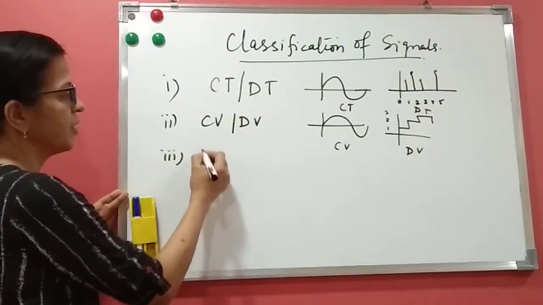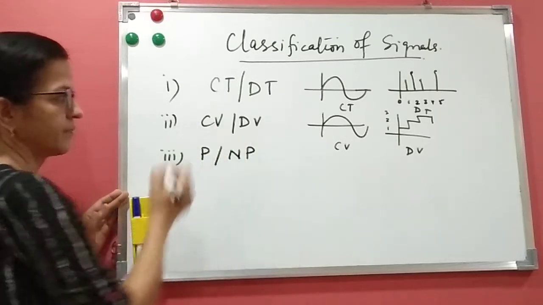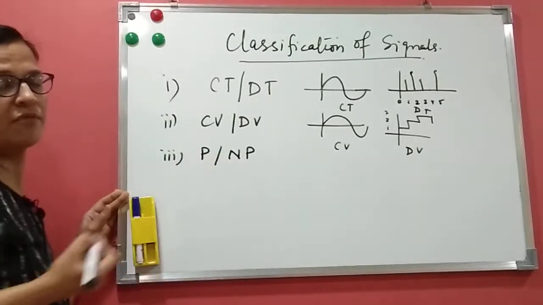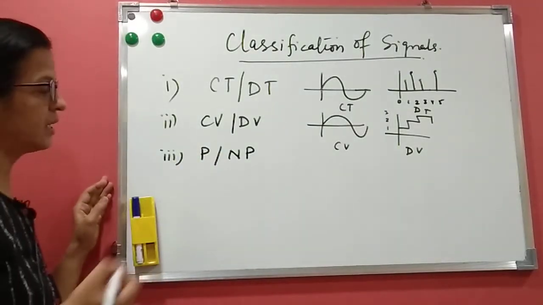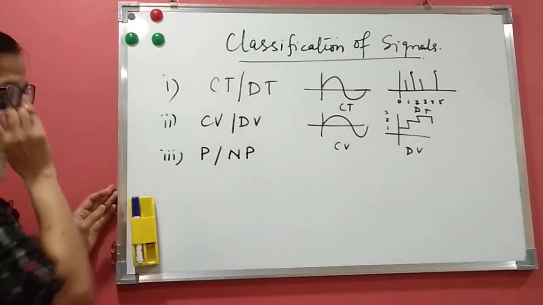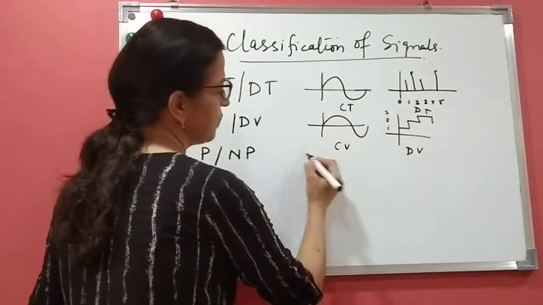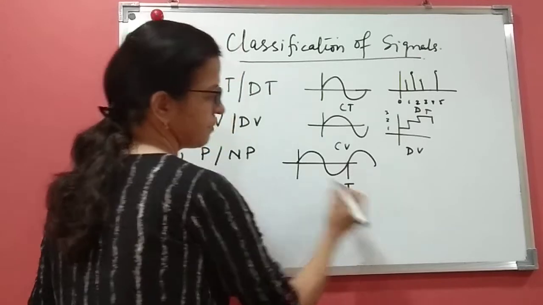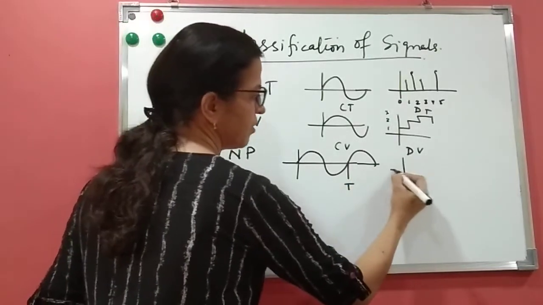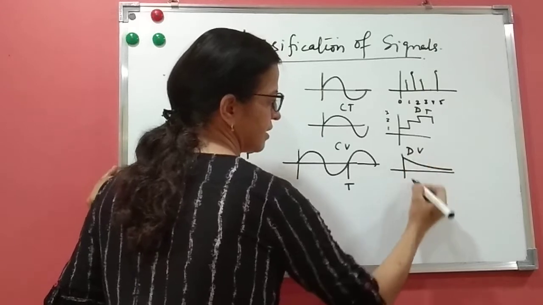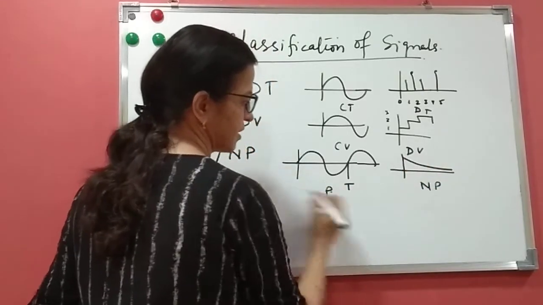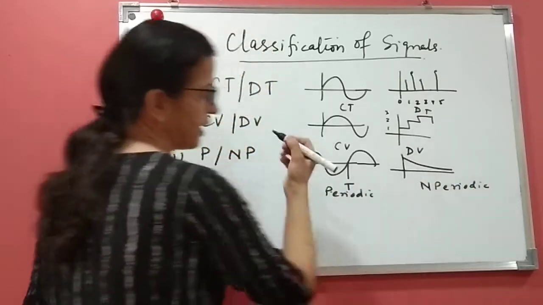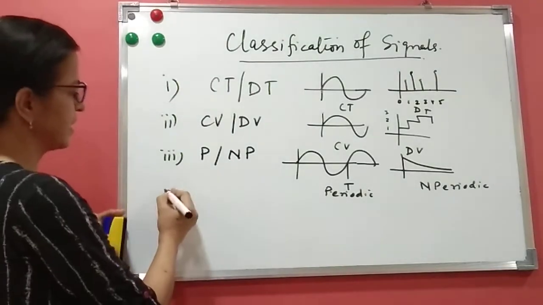Third one is periodic and non-periodic signal. So this is periodic signal and non-periodic signal. The periodic signal repeats itself after a certain amount of time, and non-periodic signal does not repeat at all. The example here is a sine wave signal which repeats here. You can say this is nothing but T. It repeats after time T. And a non-periodic signal is an exponential signal. This is a non-periodic signal. This is a periodic signal. Okay, so this is non-periodic. I'll give you an example in detail, I am just explaining the classification.